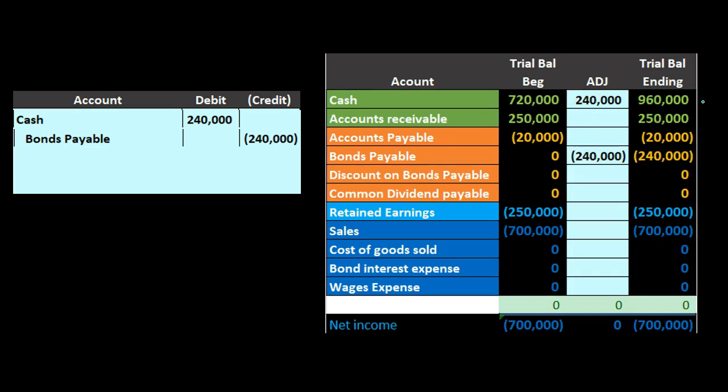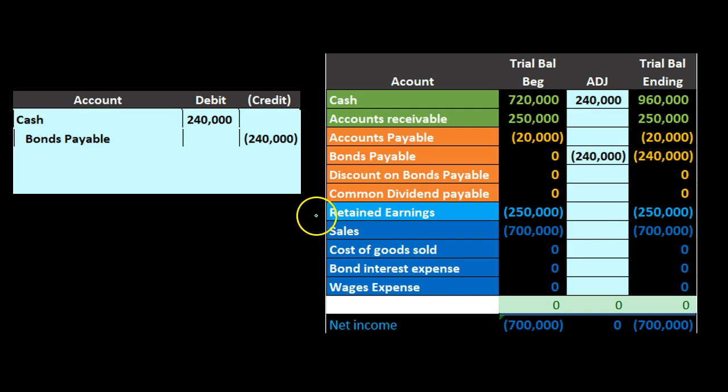So note the result here, then. We got cash. That's the point. We want to get capital to increase, possibly because we want to produce something or make something to help us generate revenue in the future. So possibly we want to buy a new building, or possibly we want to put money into research or development. So we're going to put money into cash and then hopefully use it to generate revenue. The other side of it goes to a liability because we owe it back in the future, similar to if it was a note payable, meaning we're going to owe this 240,000 back at the end of the bond term, and we will pay interest.